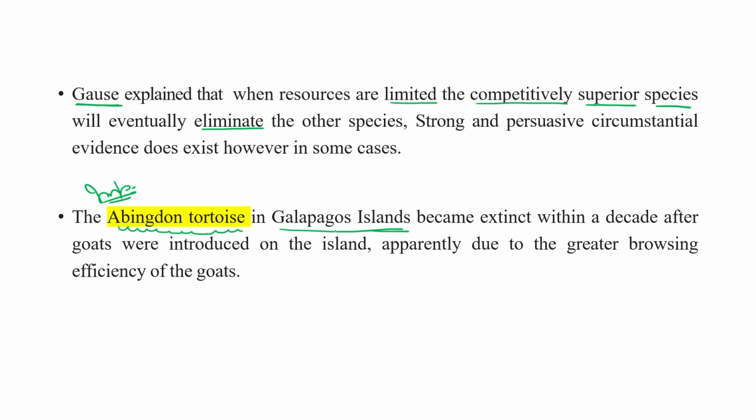Initially, they became extinct because of the presence of goats. Goats were introduced in that particular island in bulk, and the tortoise is a slow-eating animal. The goats are superior in feeding and utilizing the resources. Just because of the presence of these goats, the Galapagos tortoise became extinct within a decade.